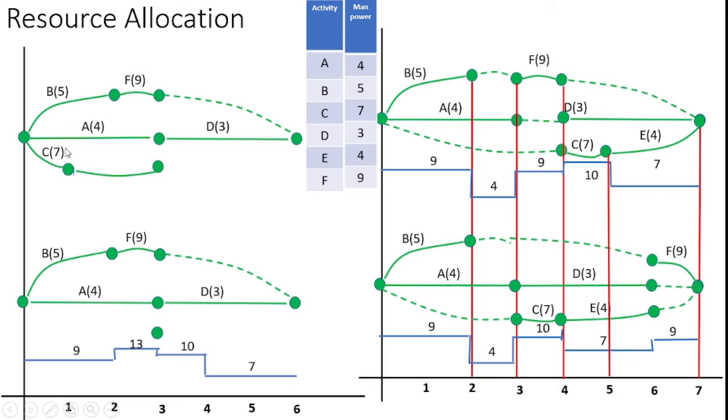After completing C activity, according to our network, there is E activity available on the third path, so I can represent it here as E. E consumes 4 manpower, so here I represented E of 4. After completing E, there is no activity available, so here I introduce a dummy activity for completing the project. Likewise, initially we draw the network with the resource allocation graph.